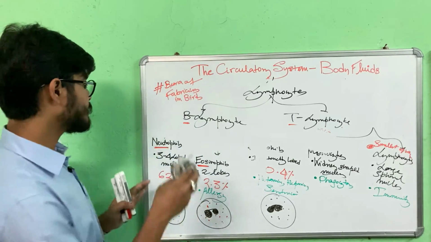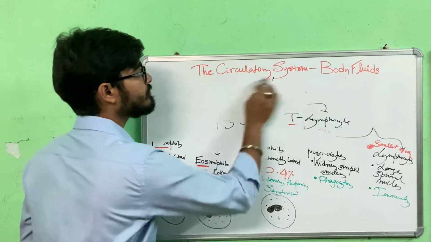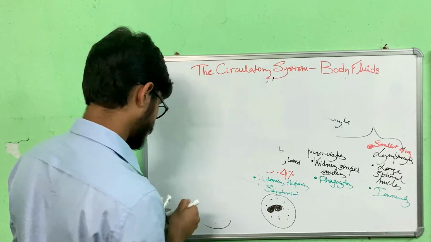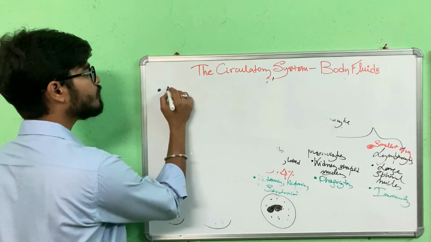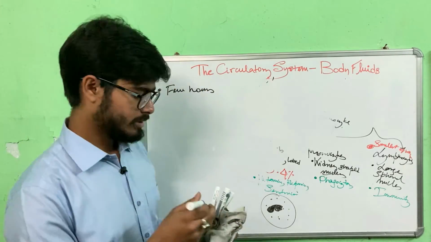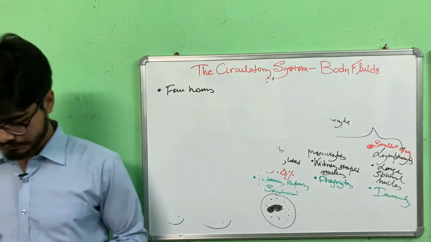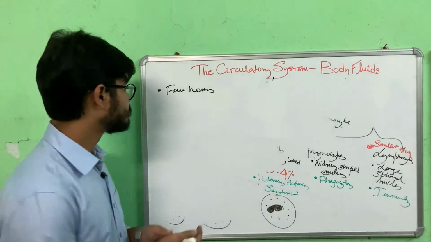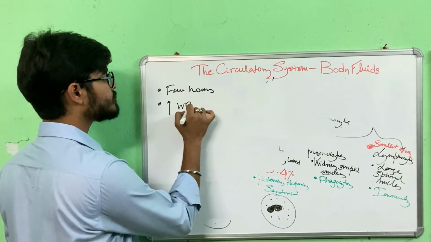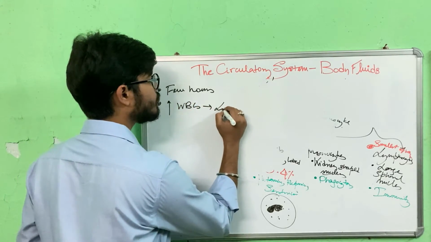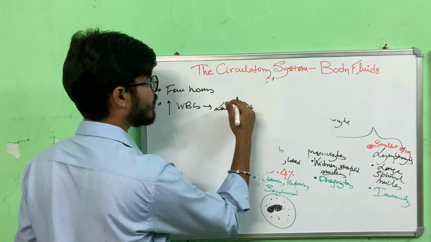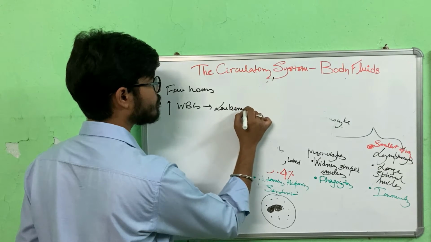What is their lifetime? WBCs live for only a few hours. After that, they are rendered non-functional. The clinical part: an abnormal increase in the number of WBCs is referred to as leukemia or blood cancer.